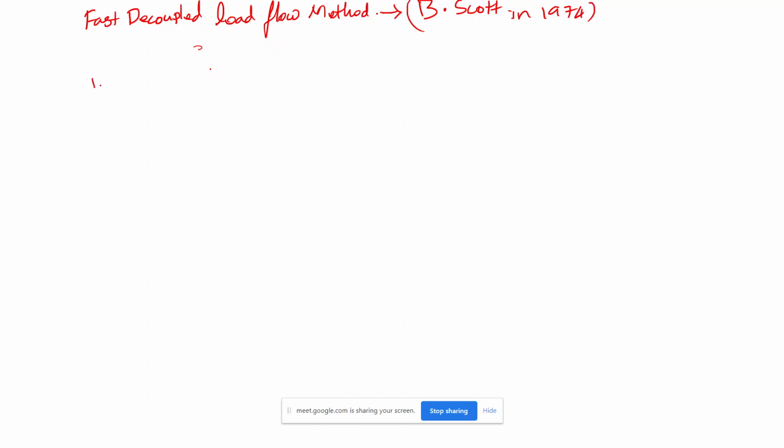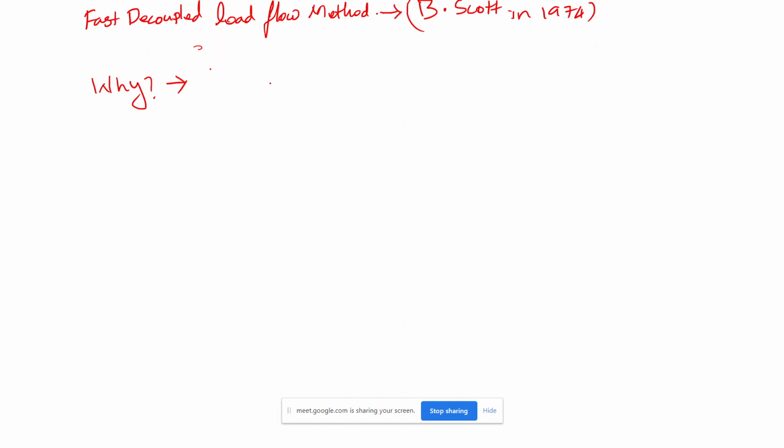Why did he propose it? What is the use of this? Because in the Newton-Raphson method, for each and every iteration the Jacobian needs to be found. For example, if you are going from the 0th iteration to the first iteration, we find the Jacobian matrix, and if it has not converged, we go for another iteration, and that time also we need to find the Jacobian matrix.